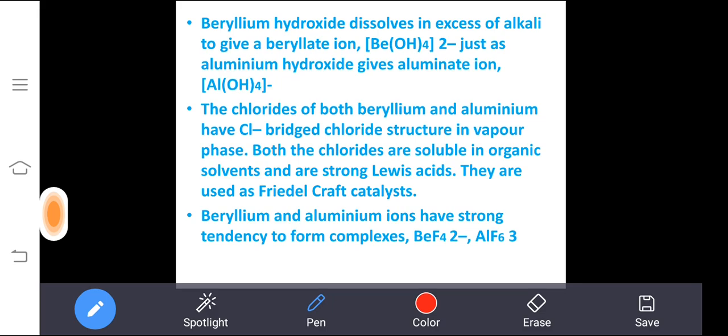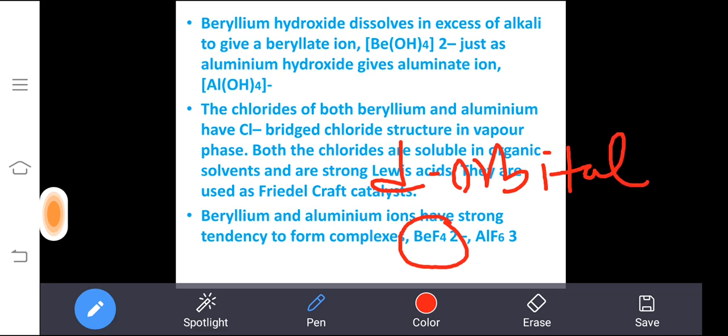Beryllium and aluminum ions have a strong tendency to form complexes. So what complex are they forming? Beryllium tetrafluoride, and here aluminum hexafluoride. In examination they will ask one question based on this: why does beryllium form tetrafluoride and aluminum form hexafluoride? If they ask, at that time you say beryllium forms tetrafluoride. The reason, it doesn't have d orbital, absence of d orbital. Like that you can write it. So it can't extend the coordination number more than 4.